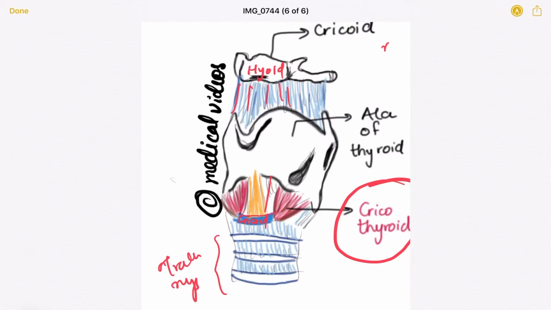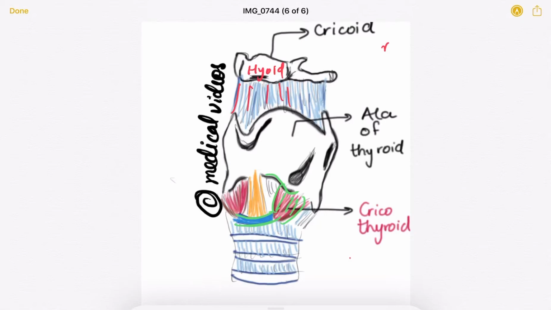As you can see, it connects the thyroid cartilage with the cricoid cartilage. I hope I've conveyed the anatomy clearly.